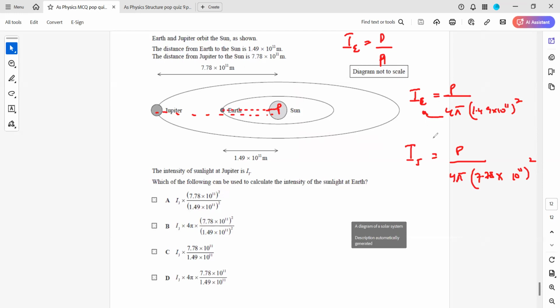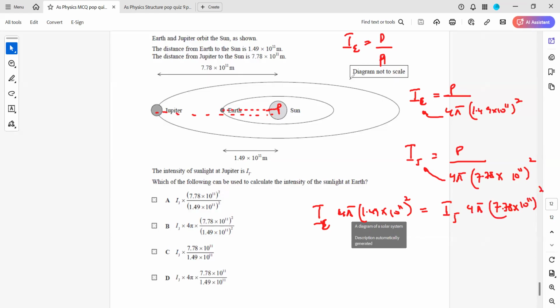So I can say the intensity of the Earth times 4 pi times 1.49 times 10 to the power 11 squared is equal to the intensity of Jupiter times 4 pi times 7.78 times 10 to the power 11 whole squared.